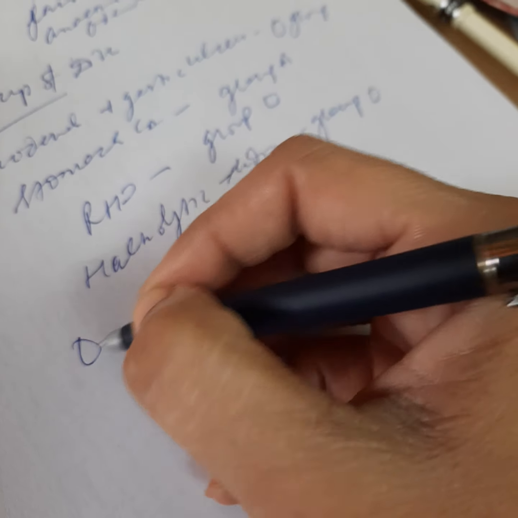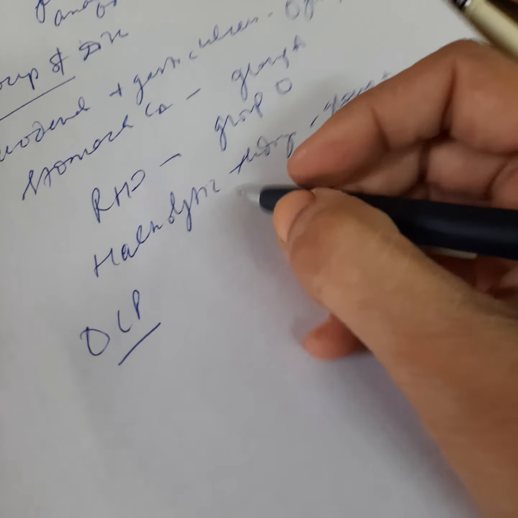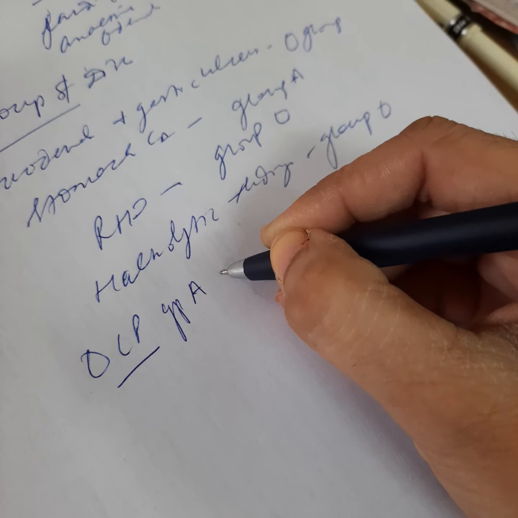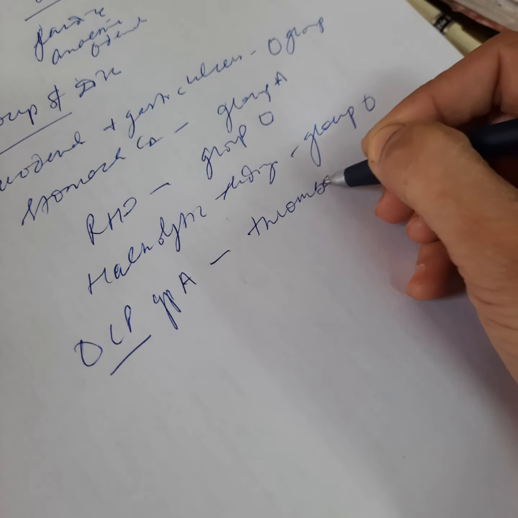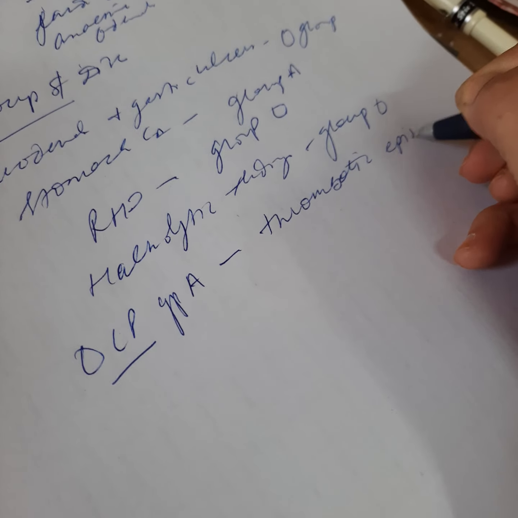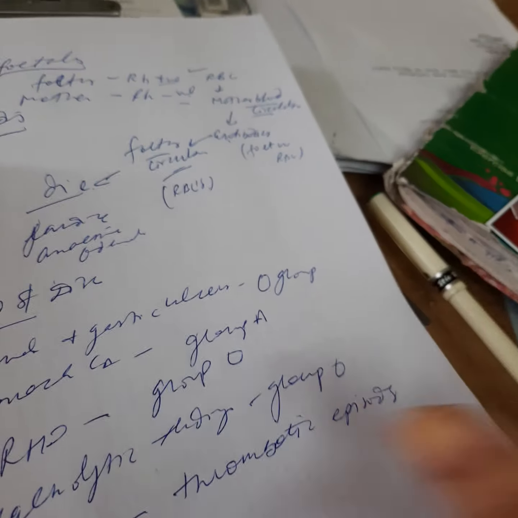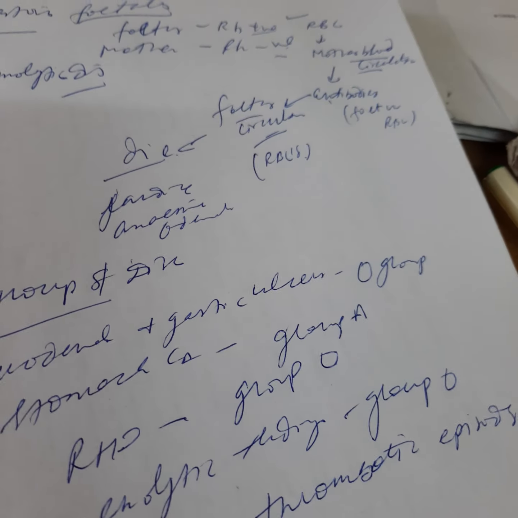Women taking oral contraceptive pills who have blood group A have the chances of thrombosis or thrombotic episodes. So this was a short view of the diseases related to the various blood groups.